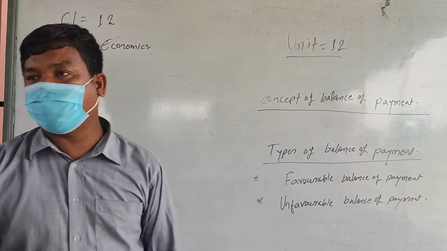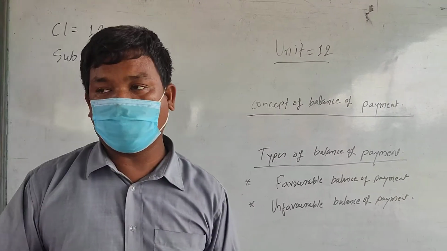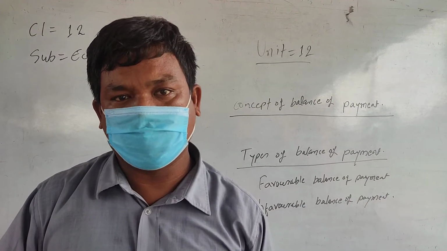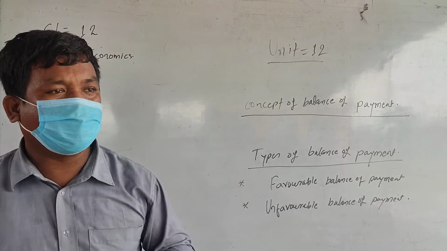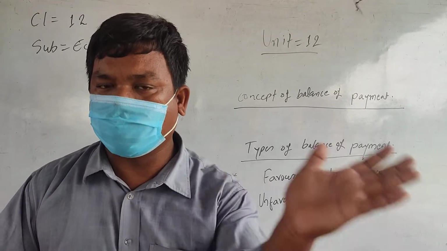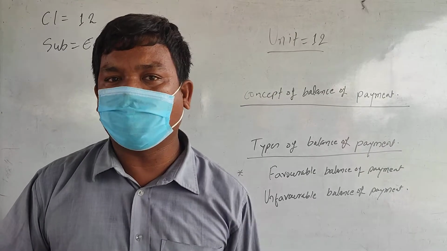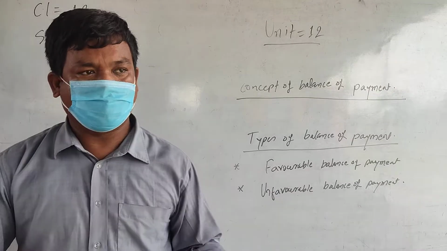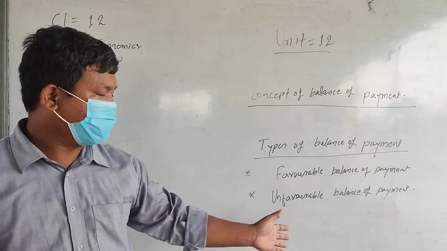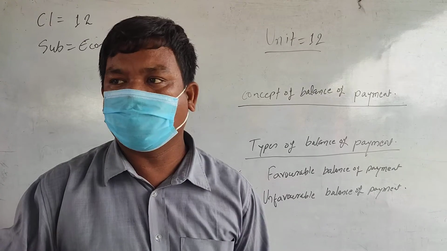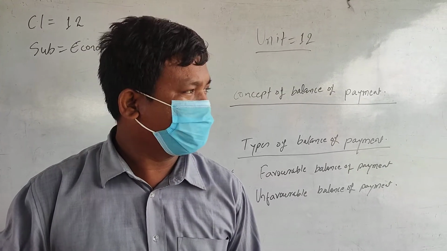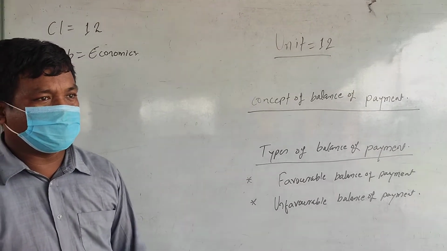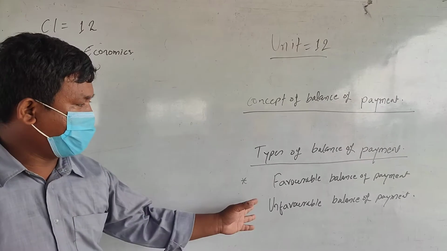Next, unfavorable balance of payment is the type of balance of payment where the payment to foreign countries exceeds the receipt from foreign countries. Here more money goes to foreign countries than comes from foreign countries, so it is unfavorable for the nation. This type of condition brings economic recession and unsupportable economic growth. The economy of the nation declines, so it's not good for the nation. So usually countries should focus on favorable balance of payment.